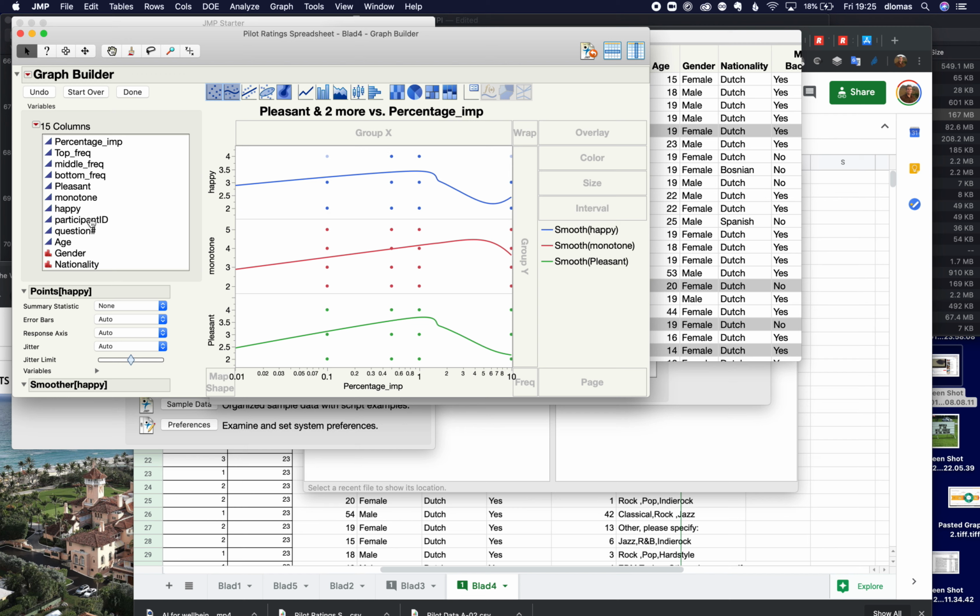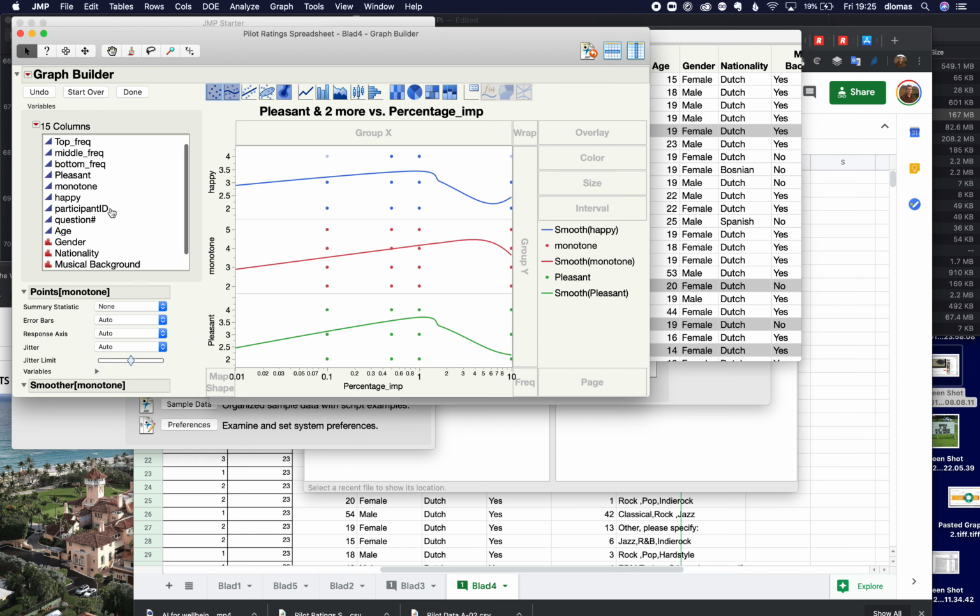Now I can make it like this instead and make it a quadratic. So it's got curvature, but see, that doesn't really help. So whatever, I'm actually just going to get rid of this entirely. And what else do I want to see?